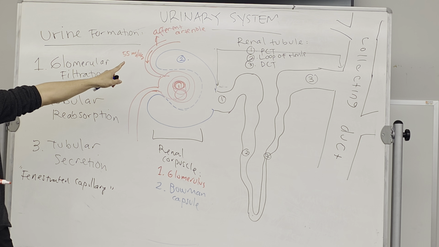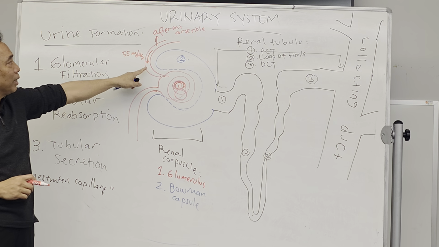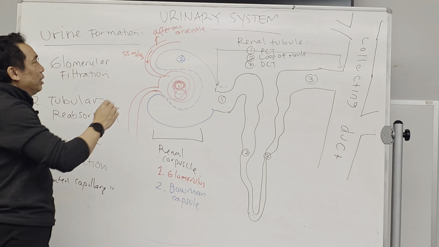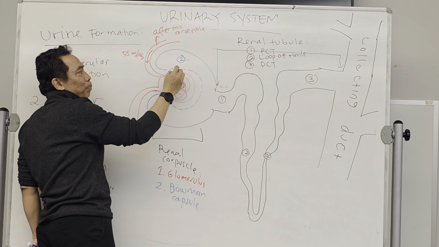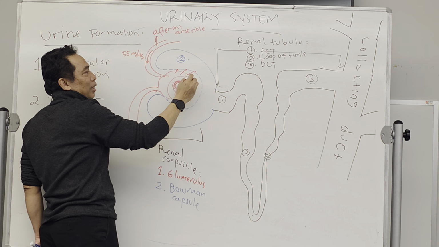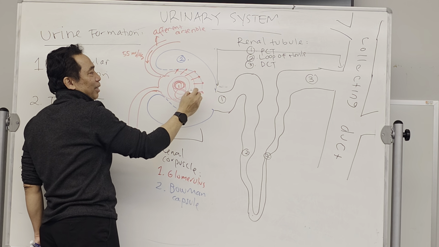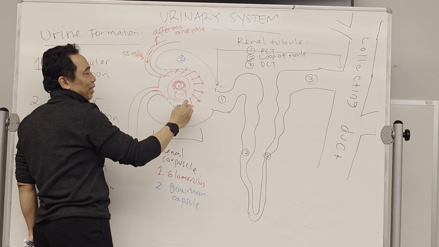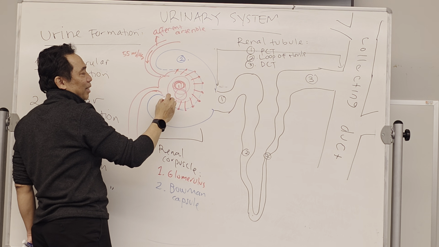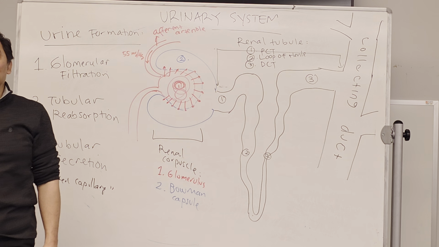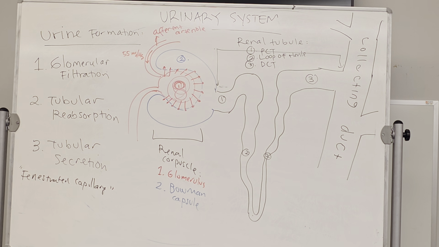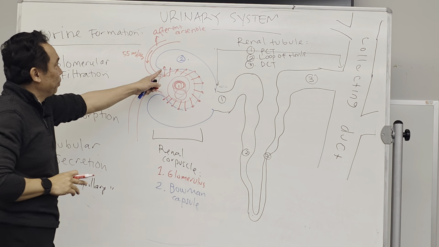There is no filtration. So there should be pressure coming to this glomerulus. So when there is pressure, what happens? Then the blood will push. You get this idea? In order to be filtered. Now, look at these holes over here.